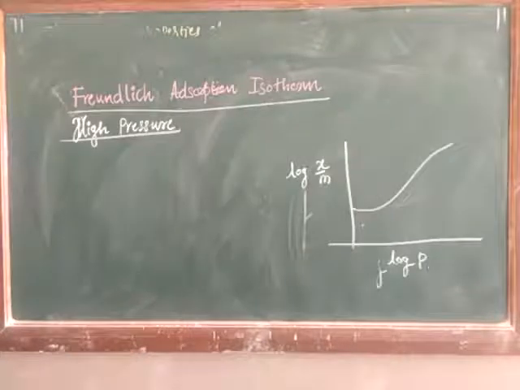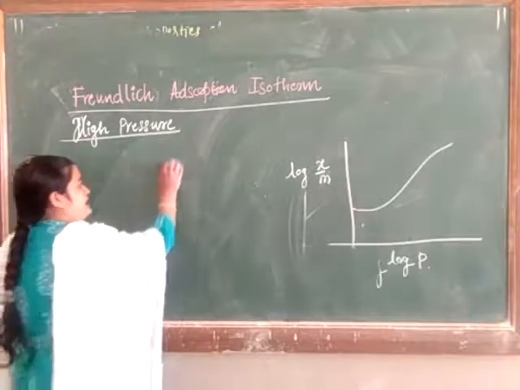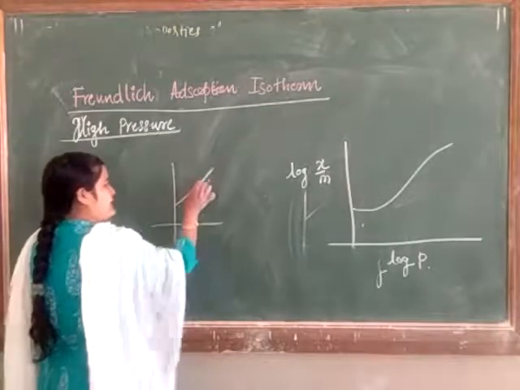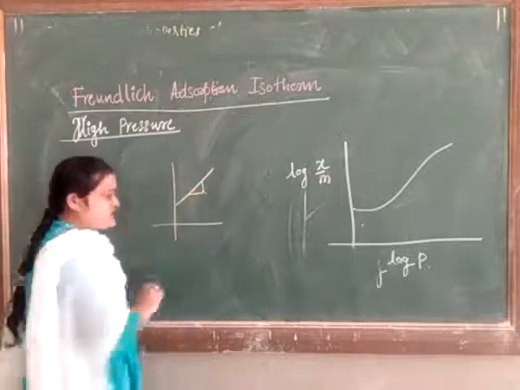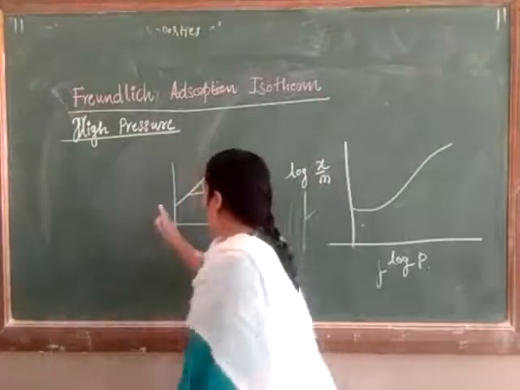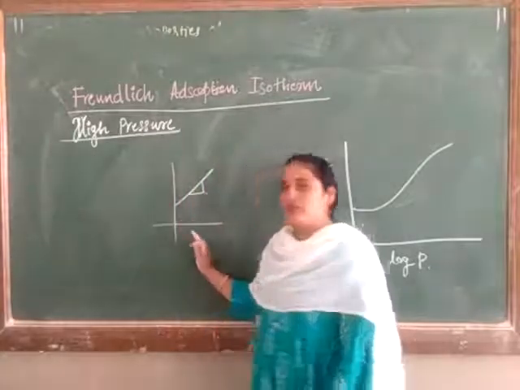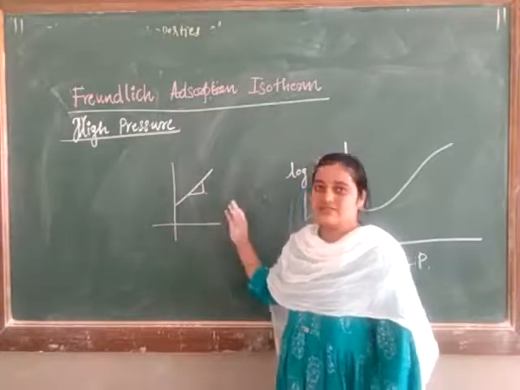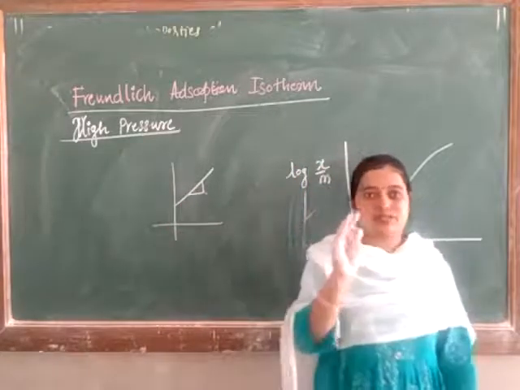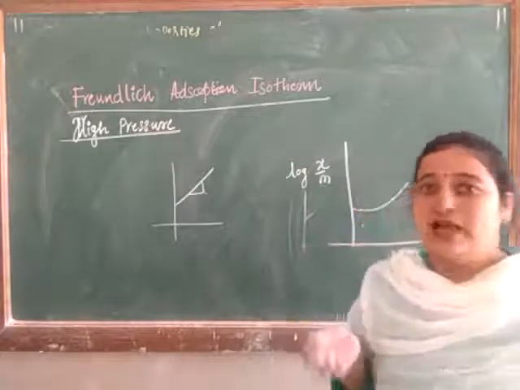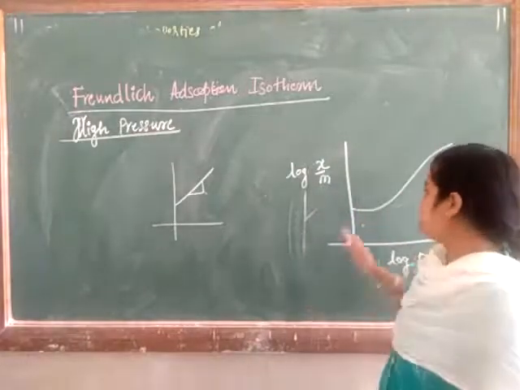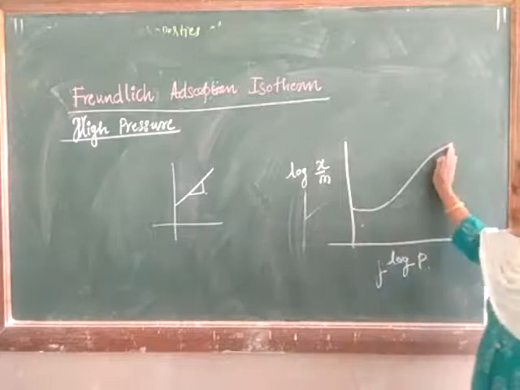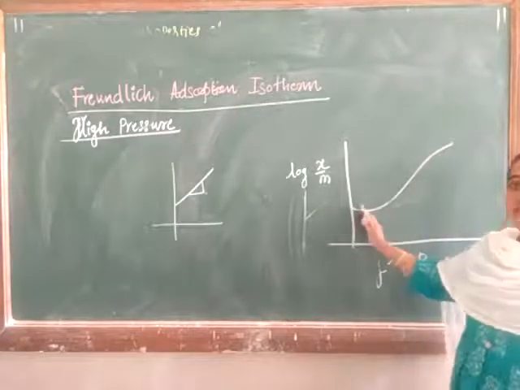Okay, now let's see the Freundlich adsorption isotherm at high pressure. As we already know, at a moderate temperature the plot of log of x upon m versus log of pressure is a straight line. We get a straight line graph for medium or low pressure. But in case of high pressure, we won't get such a graph. We will get a curvature like this.